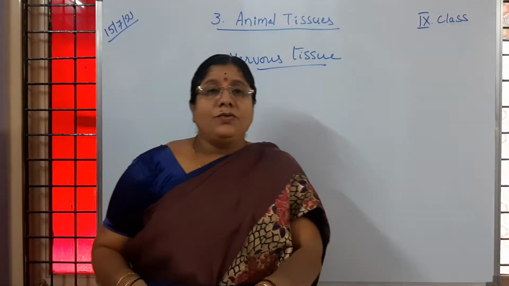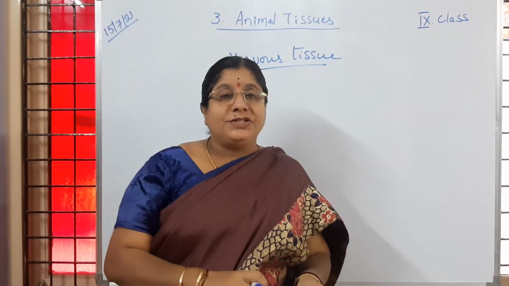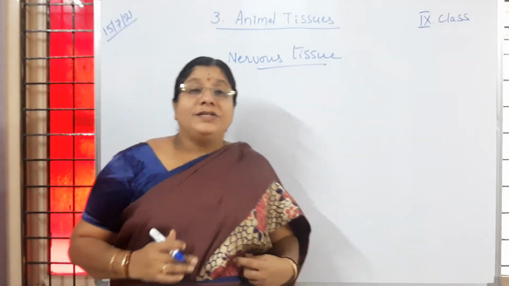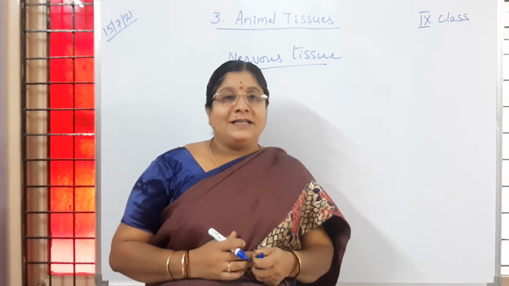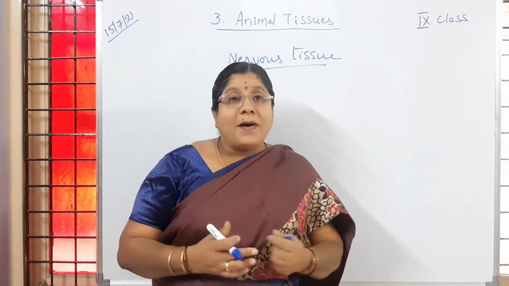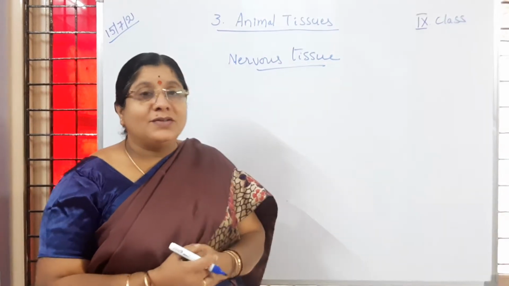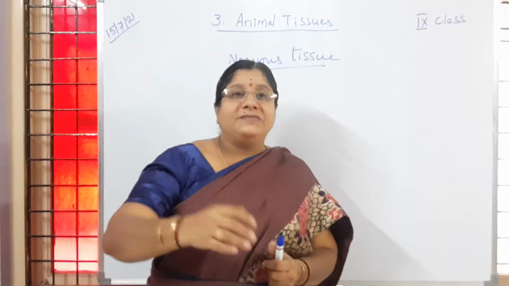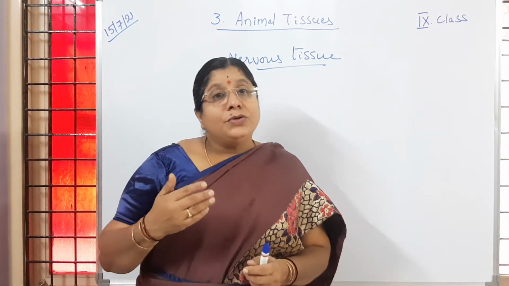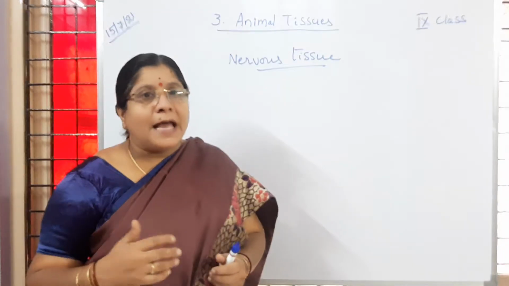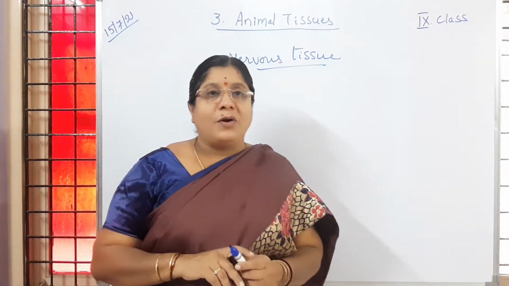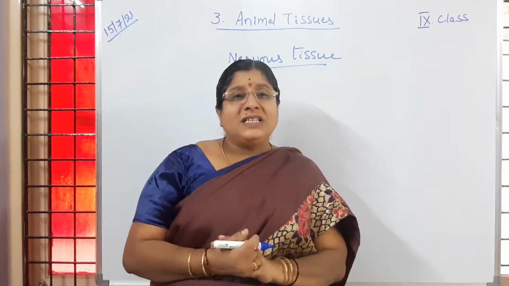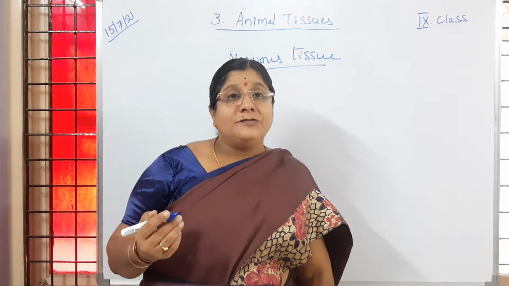Nervous tissue. What you can understand with that nervous tissue means this is the tissue which is present in the important parts of our body. It connects us with the external world, so we are able to know the things happening in our surroundings or inside our body, and that is because of nervous tissue. Is it clear to children? So this nervous tissue is special. In what way is it special?